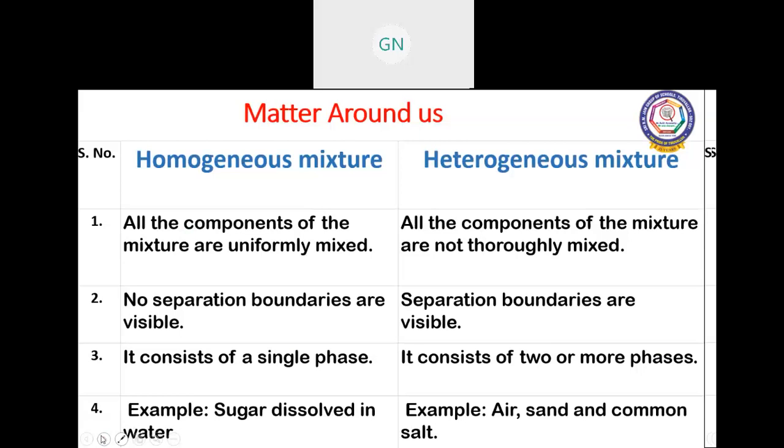No separation boundaries are visible in homogeneous mixtures, while separation boundaries are visible in heterogeneous mixtures. A homogeneous mixture consists of a single phase, and you can see a clear solution. A heterogeneous mixture consists of two or more phases. An example of homogeneous is sugar dissolved in water.